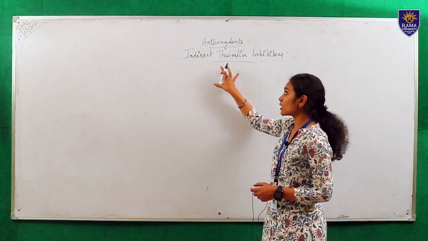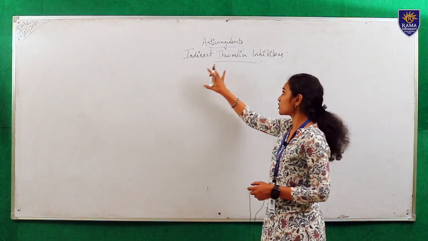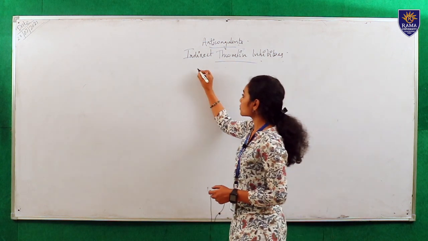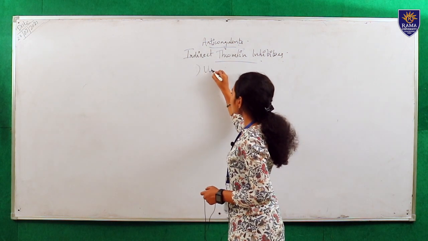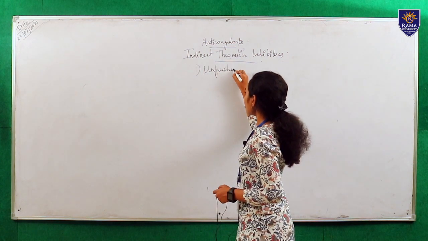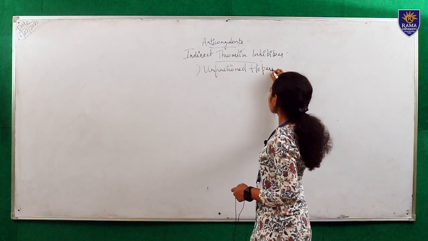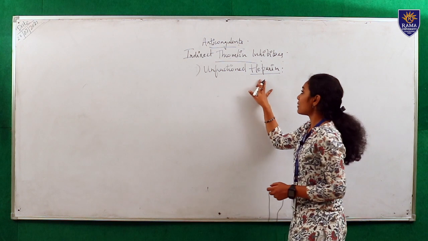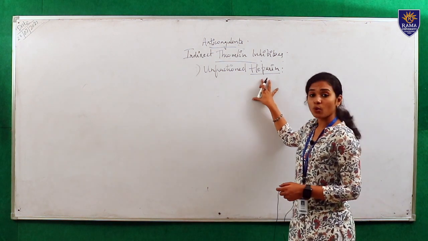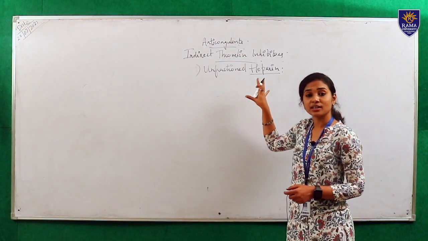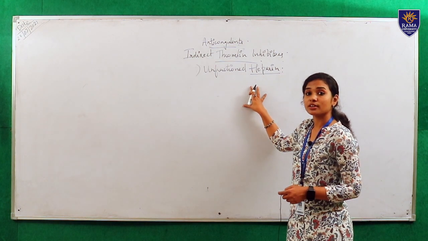Now we are going to discuss the classification of indirect thrombin inhibitors. The first one is unfractionated heparin. Heparin is a major anticoagulant which is used for deep vein thrombosis or ischemic stroke.